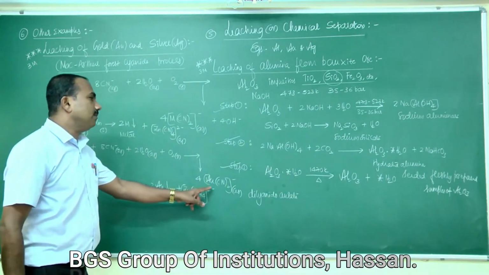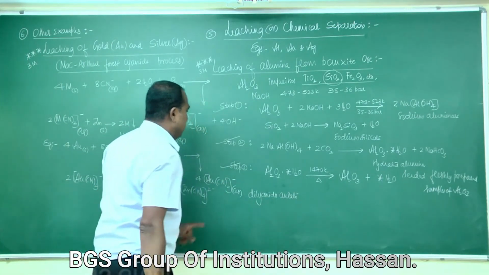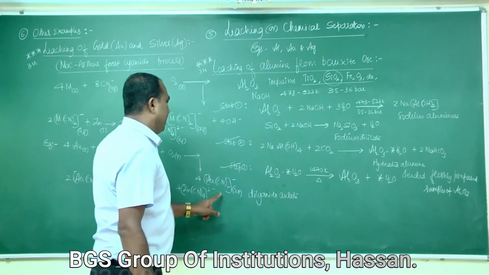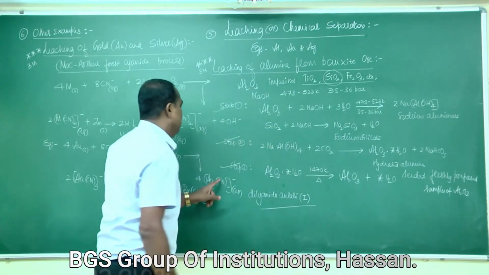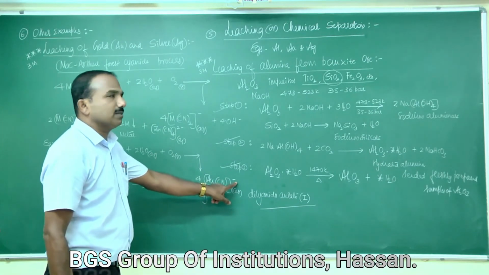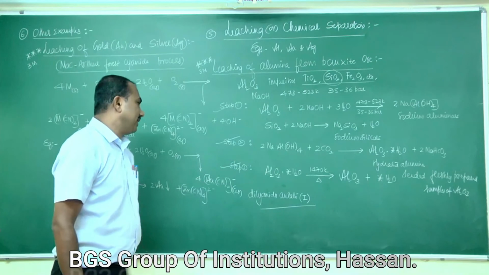This is aurum, so a negative charge means the name ends with the suffix ate: dicyanidoaurate. The oxidation state of the central metal: minus 1 into 2 is minus 2, and the complex charge is minus 1, so plus 2 minus 1, oxidation state is 1.